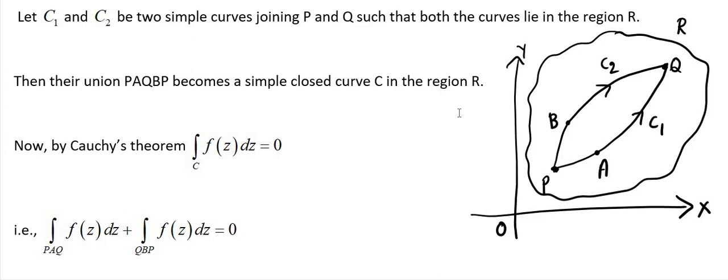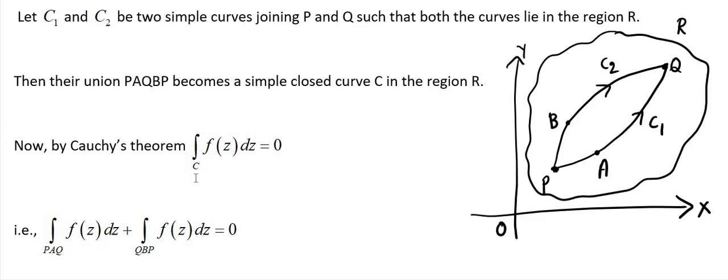Now by Cauchy's theorem, integration over C of f(z) dz equals 0. In Cauchy's theorem we proved this only. That's why we are taking Cauchy's integral theorem. Whenever we are considering a simple closed curve C, at that time integration over C of f(z) dz is 0.